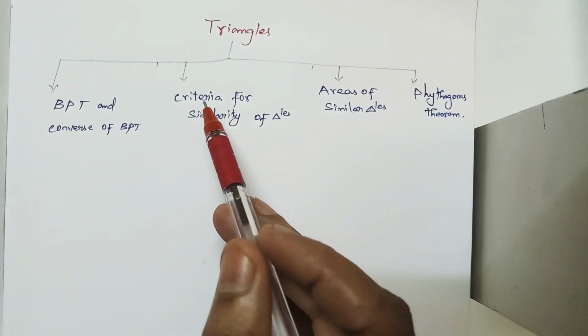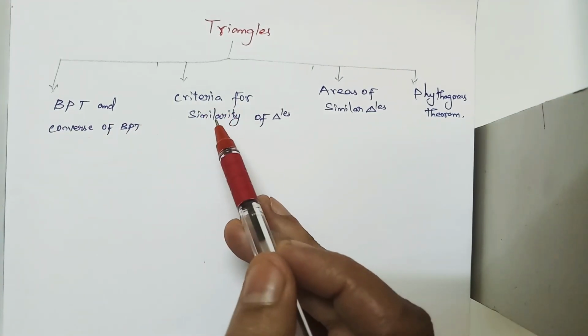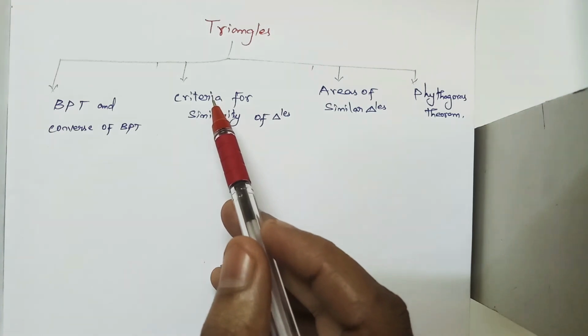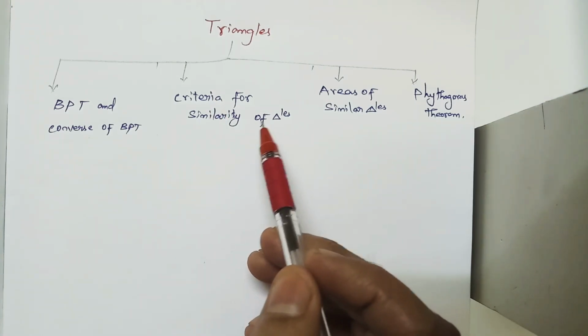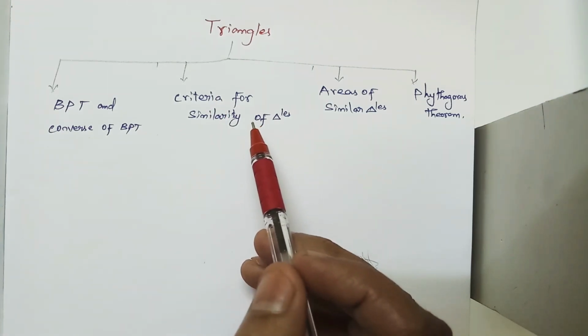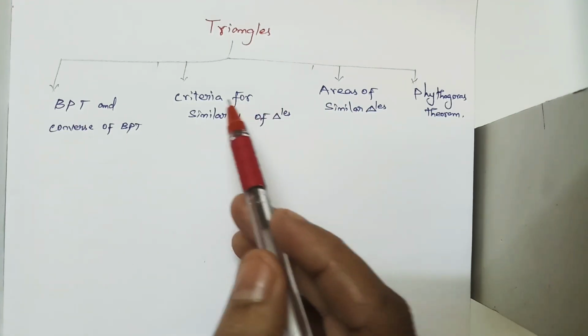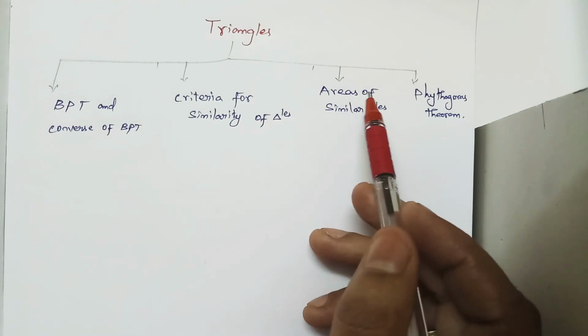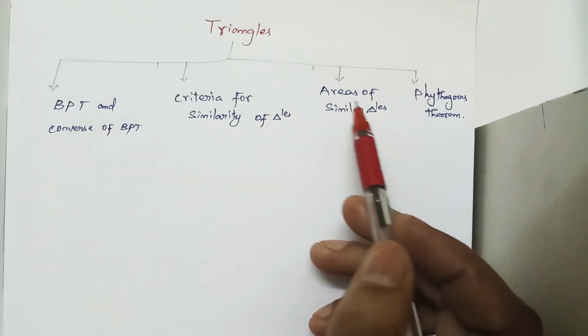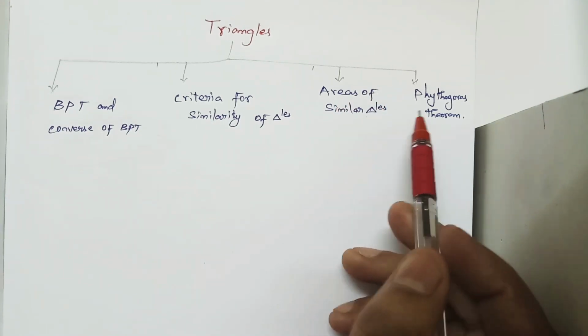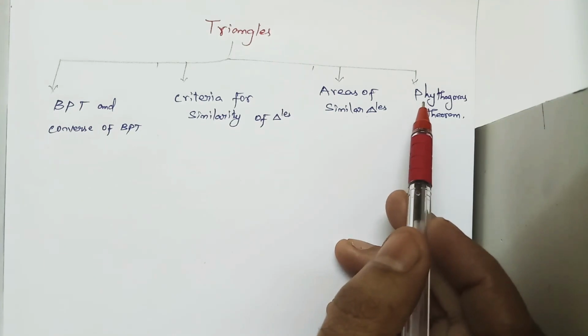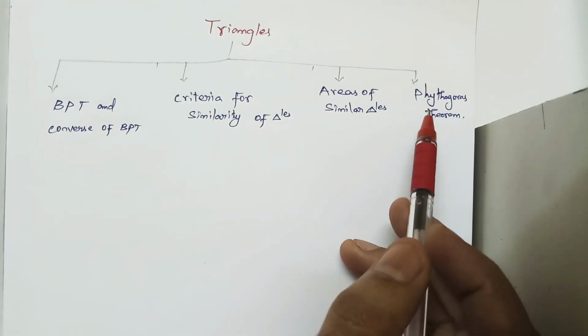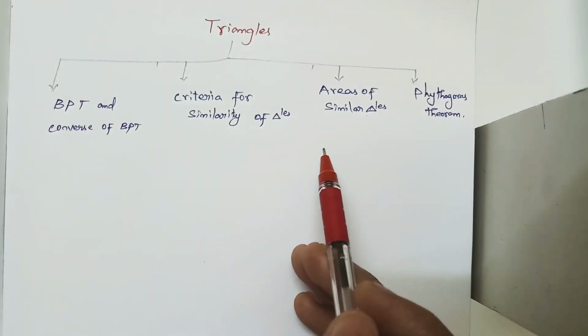The second concept is the criteria for similarity of triangles. We have some criteria for when two triangles are similar. The third concept is areas of similar triangles. And the last concept is the Pythagoras theorem. So in total we have four concepts.